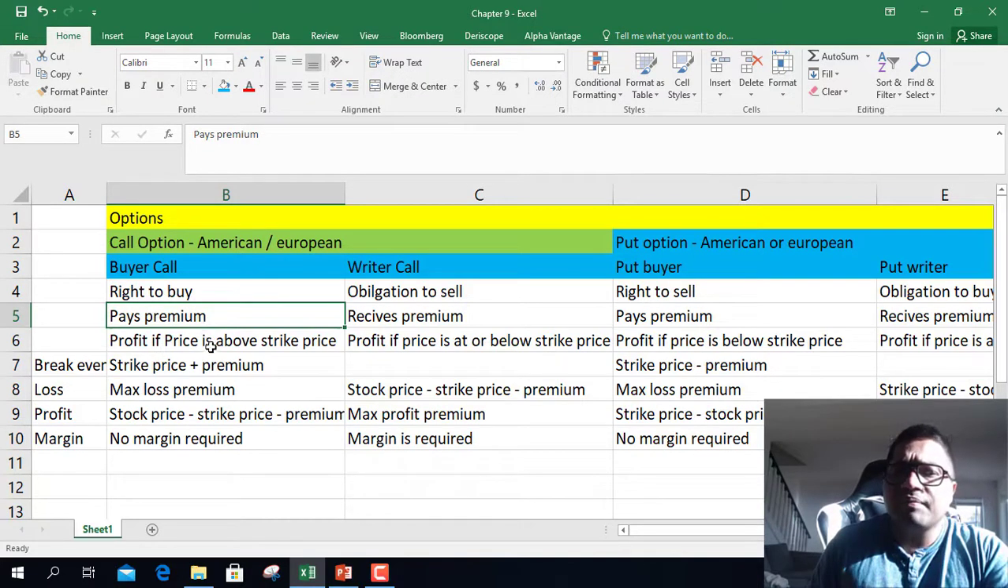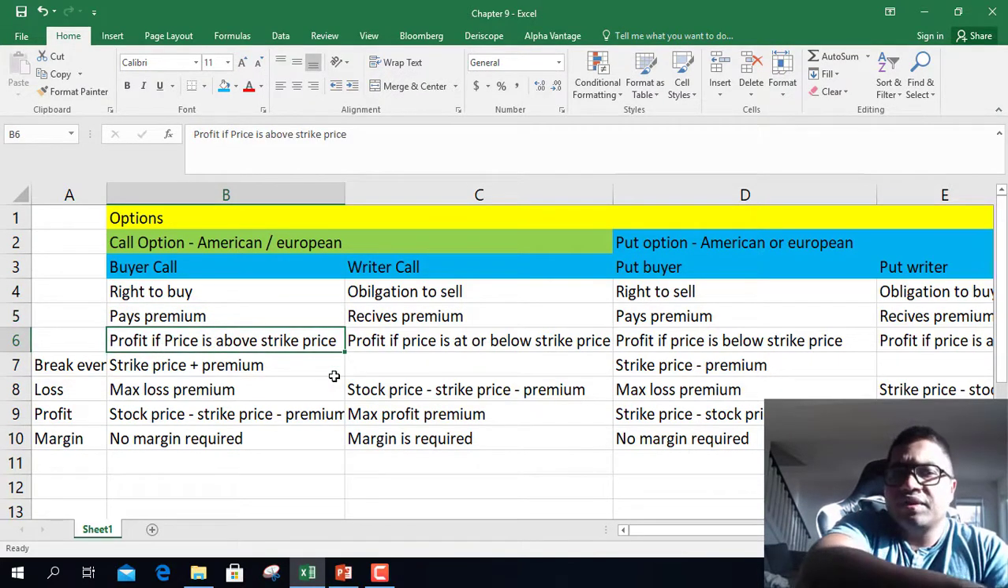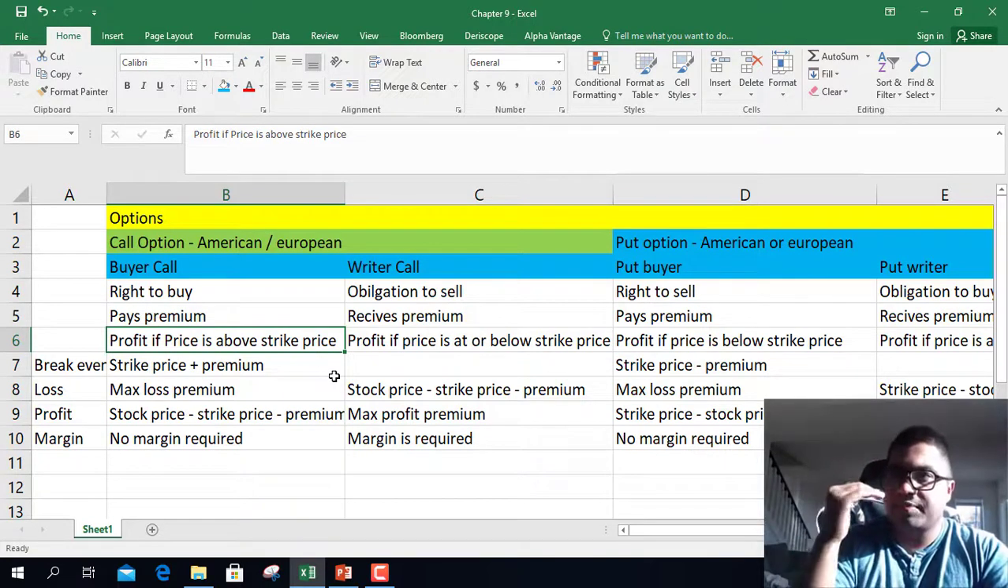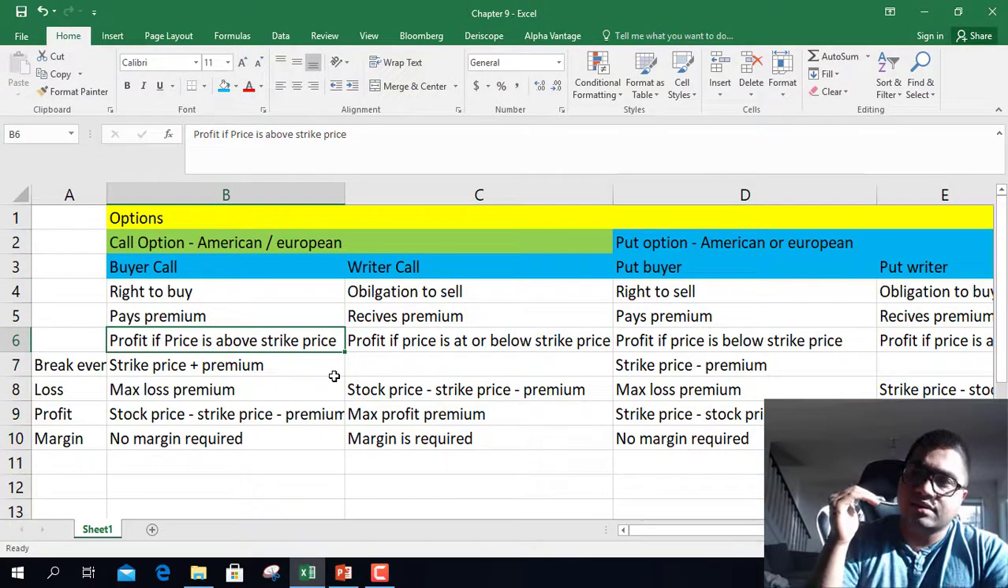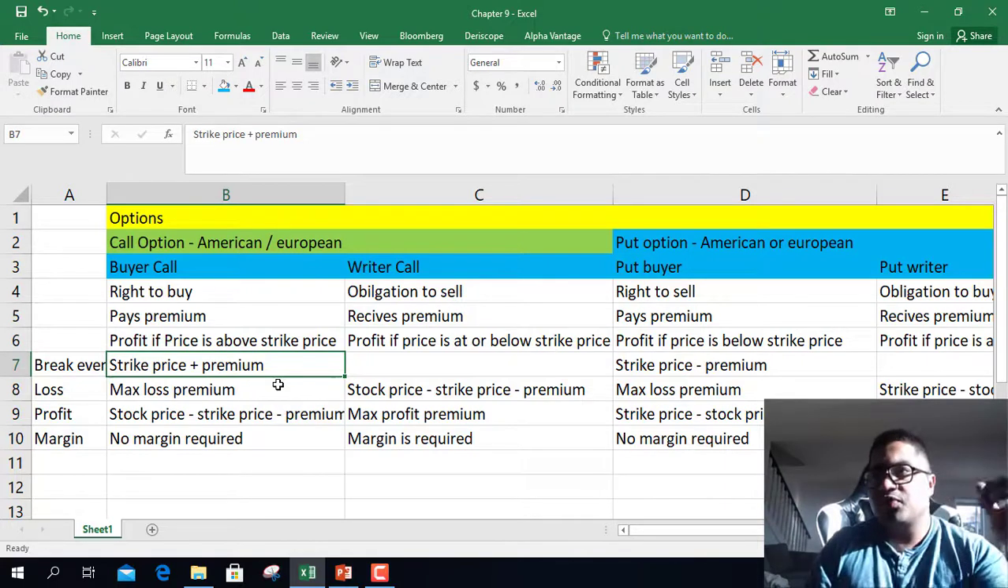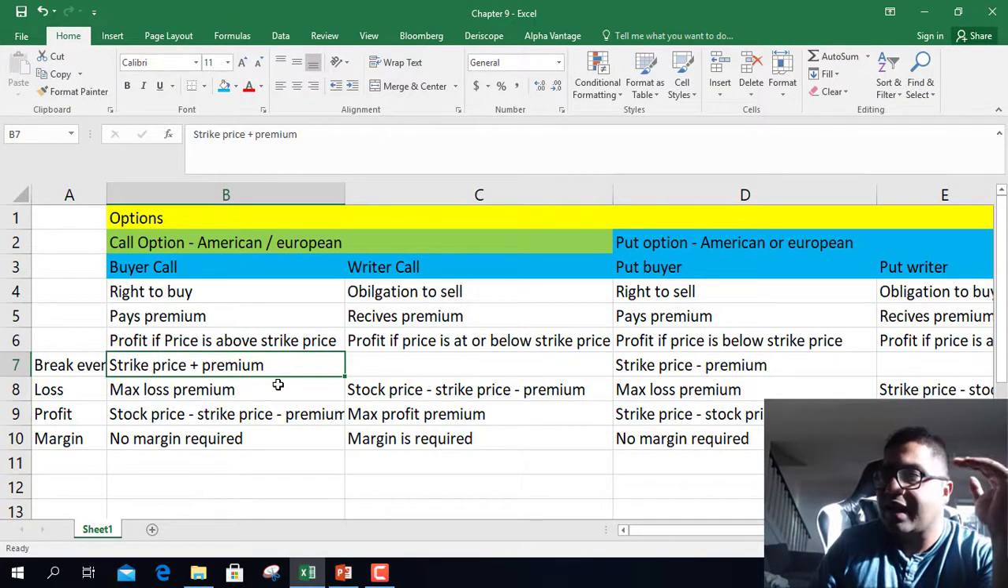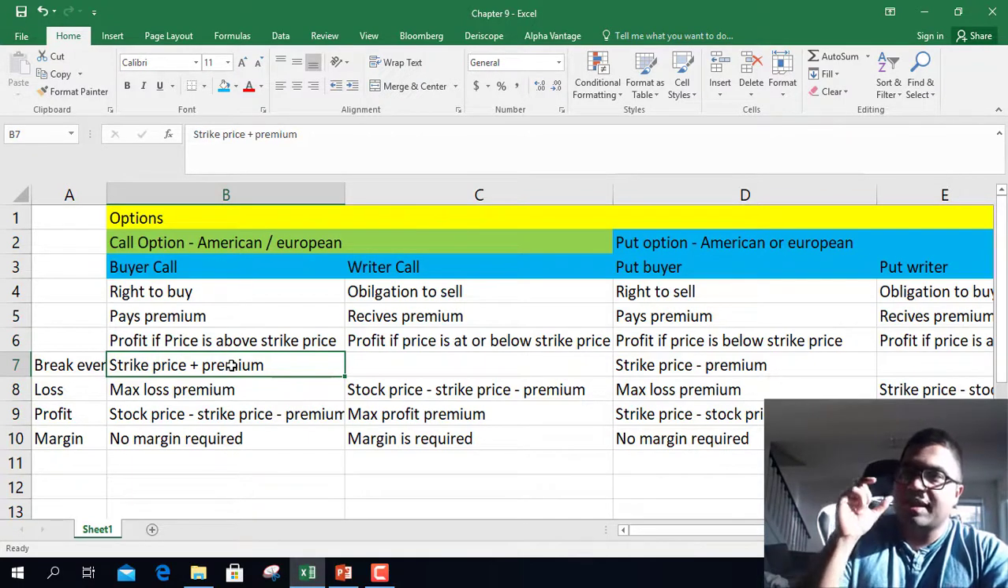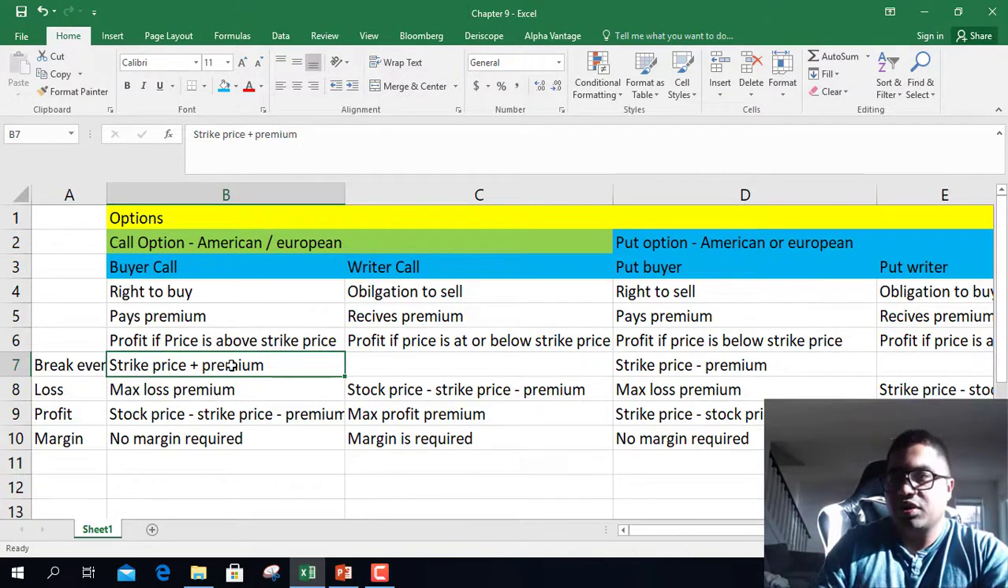Now, when do I make profit? I make profit if the price is above the strike price. Whatever strike price is mentioned in the option, I will start making money if the stock price is above it. What is my break even? Break even is zero profit, zero loss, the point beyond which I actually start pocketing money. For a call option buyer, break even is strike price plus premium. Beyond that, I'll start making money.